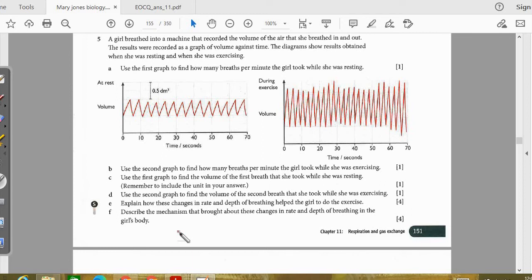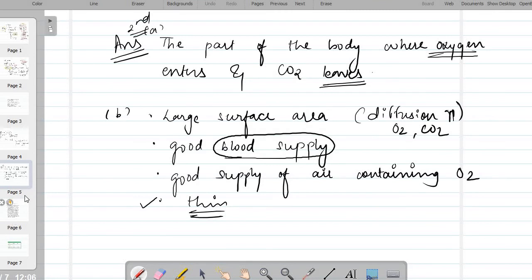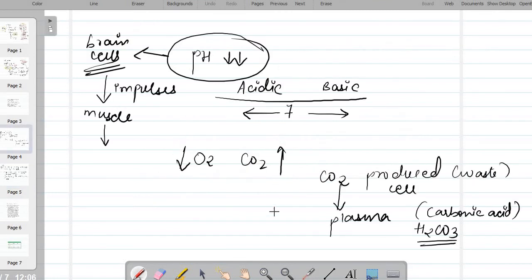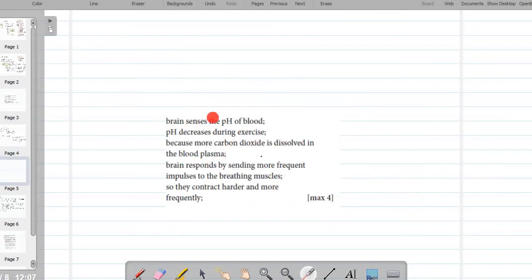I'll give you the wordings, but I hope you have understood the question of why pH is getting lowered. Because CO2 which is produced will mix with the blood plasma and form carbonic acid. Carbonic acid makes the pH lower, and therefore it is detected by the brain cells. Here are our wordings which you can write down for reference in your answers.